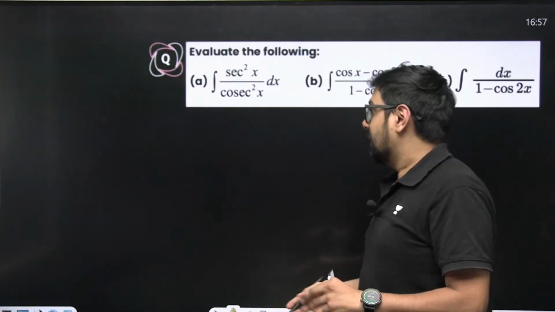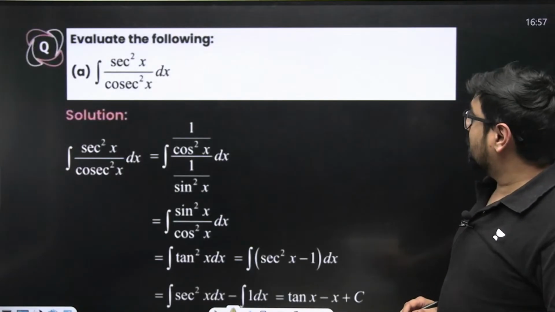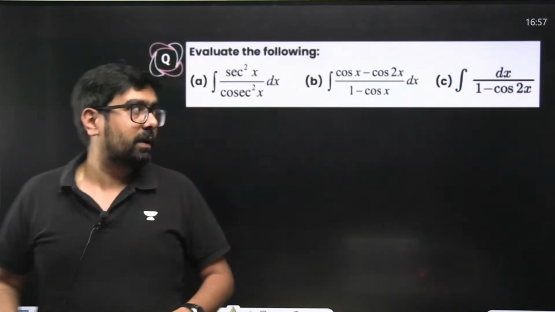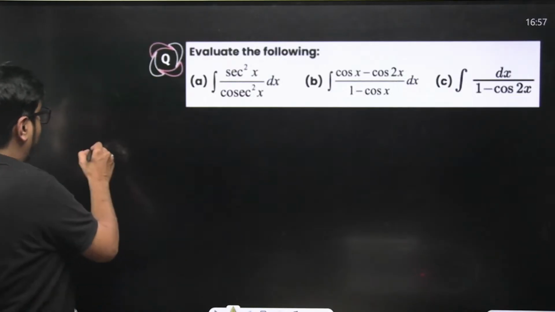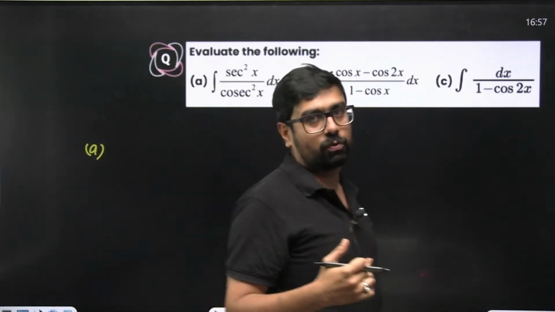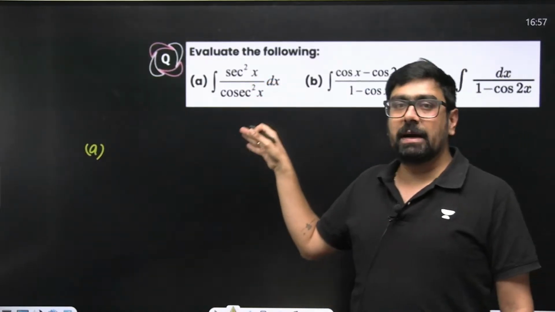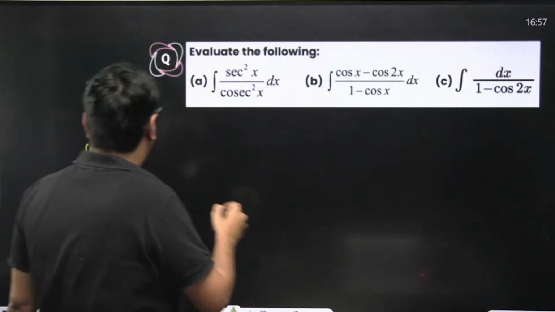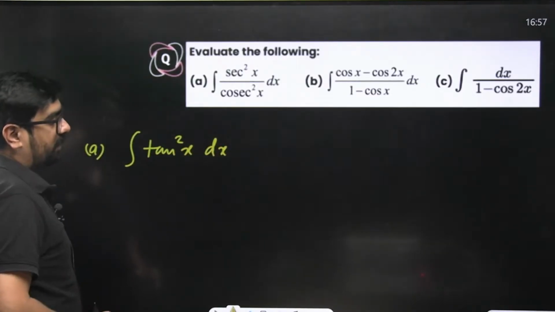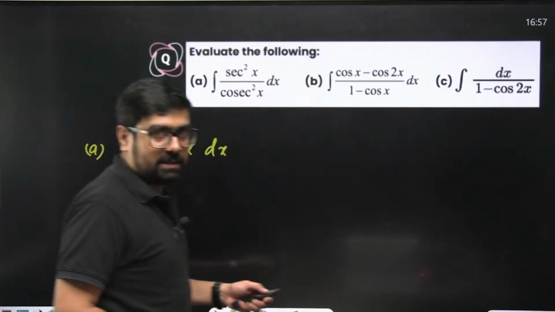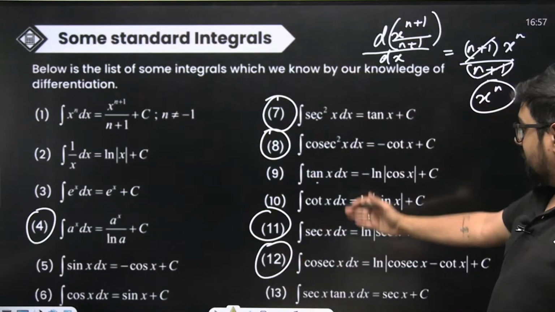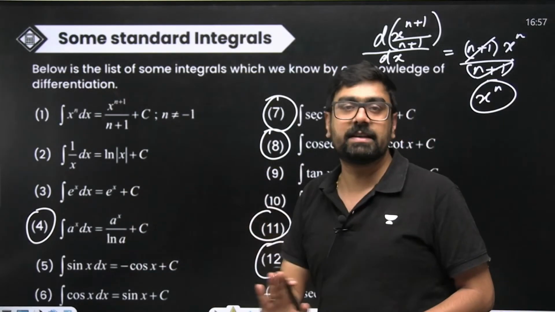Okay, all right. Now first one, let's solve them. For example, if we look at the first part, it is sec square by cosec square, so 1 by cos square upon 1 by sine square. So what do we have over here? This is just tan square x dx. Now, do we know the tan square x integral? Let's check the list. We don't actually. We don't have the tan square x integral in the standard list.